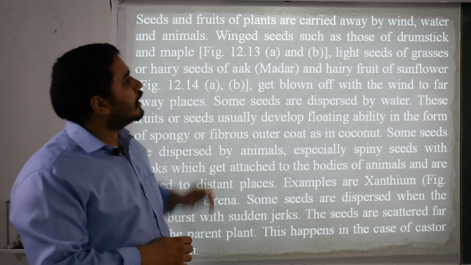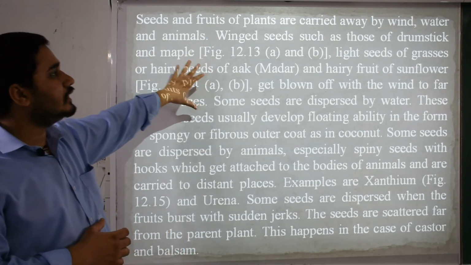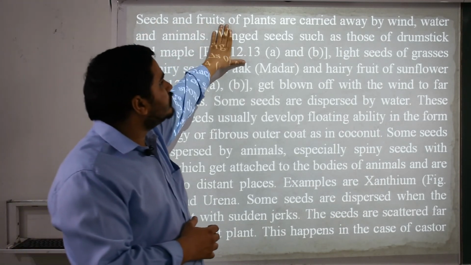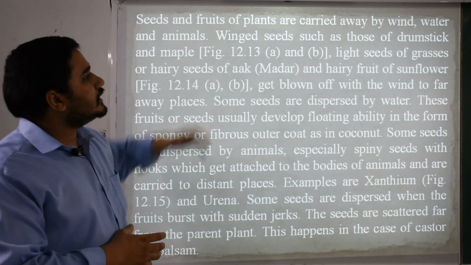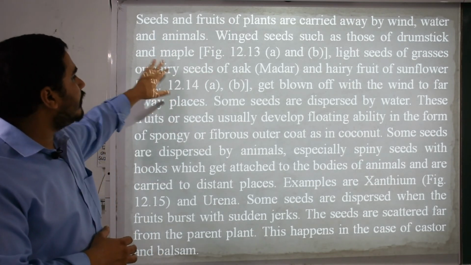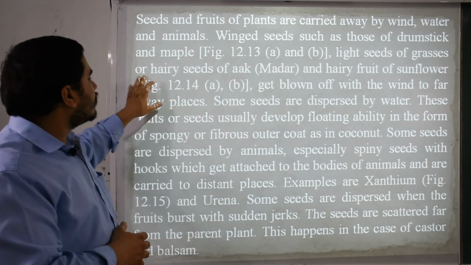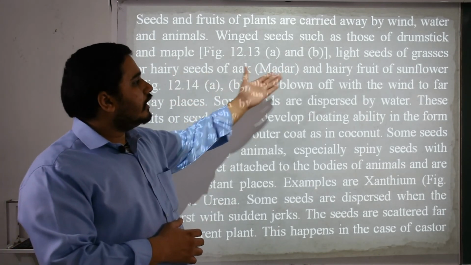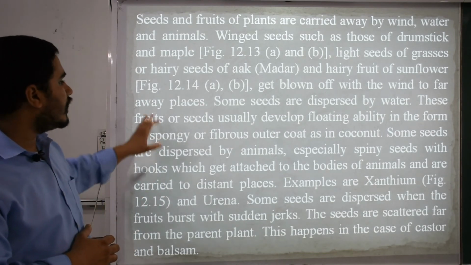Seeds and fruits of plants are carried away by wind, water and animals. Please note this line: seeds and fruits of plants are carried away by wind, water and animals. Wind-dispersed seeds are such as those of drumstick and maple, which you will see in the next picture. Light seeds of grass, hairy seeds of aak, that is madar, and hairy fruits of sunflower get blown off with the wind to far away places.